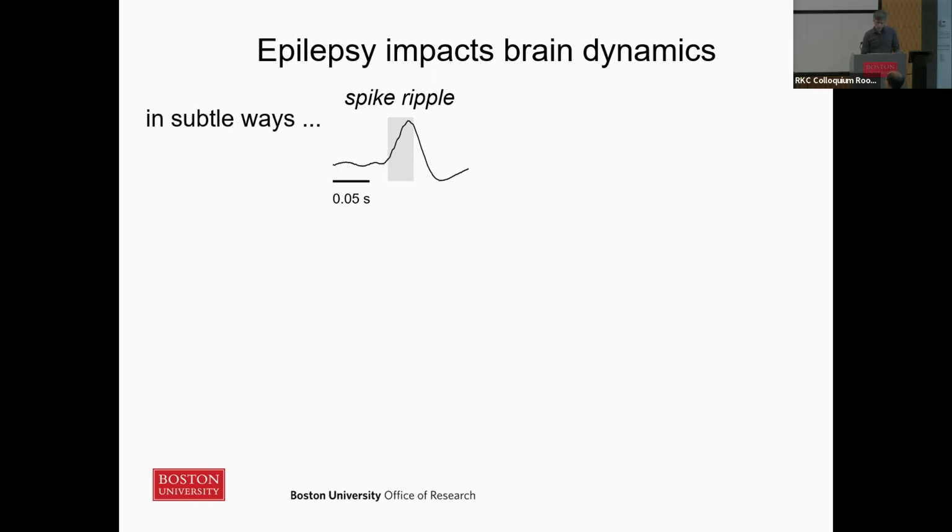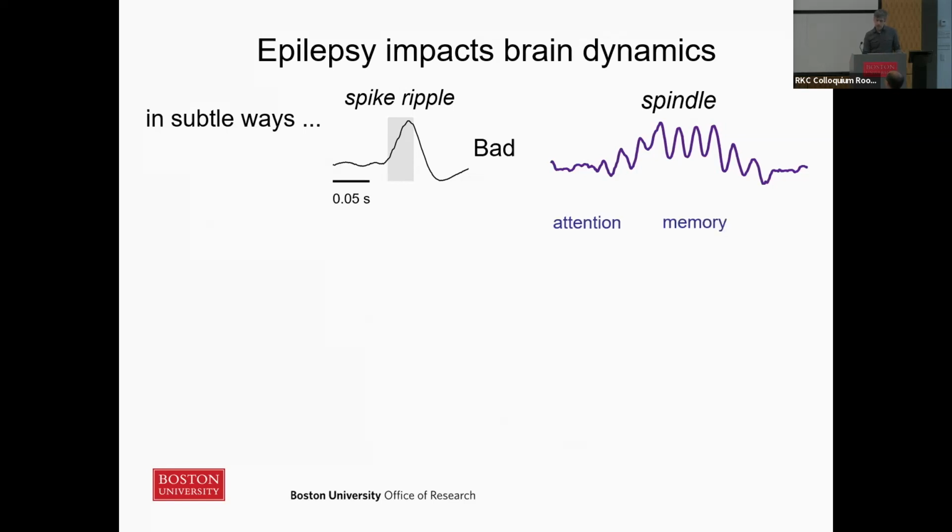These events are thought to be bad for multiple reasons, and one reason is their impact on healthy brain dynamics. Here's a spindle. It's a 10 hertz oscillation that occurs in our brains during sleep and is associated with things like attention, memory, and IQ. In patients with epilepsy, it's thought these spike ripples hijack the circuit that causes spindles, with negative impacts on attention, memory, and IQ in these patients. So it'd be very useful to detect these spike ripple events.